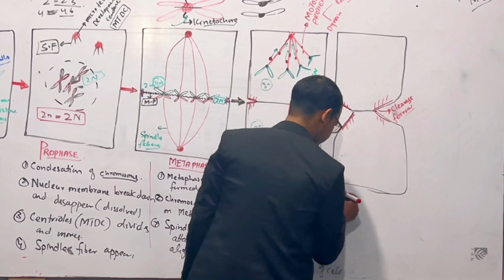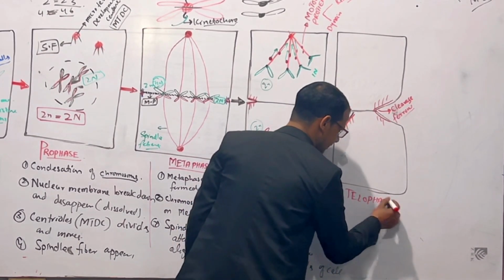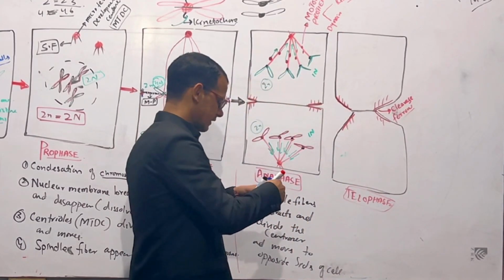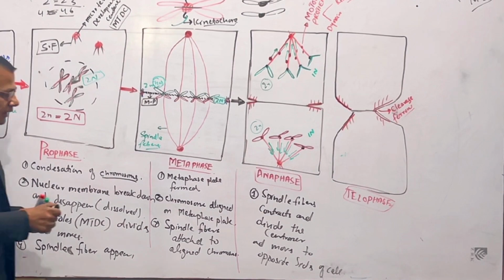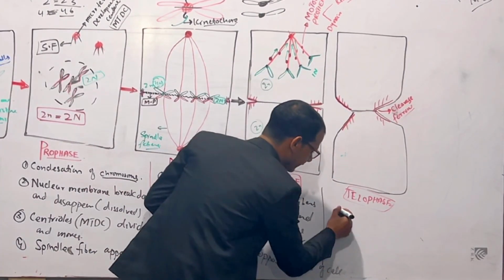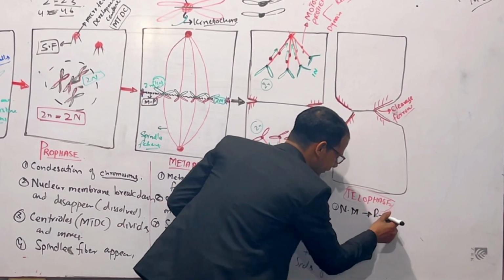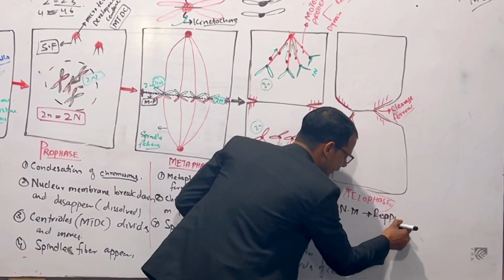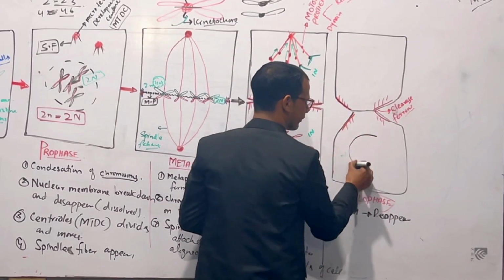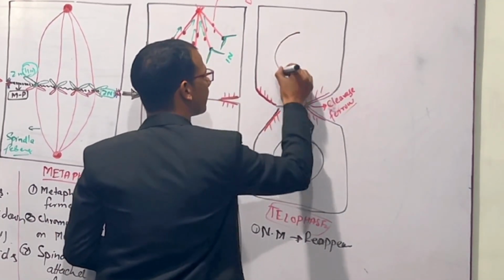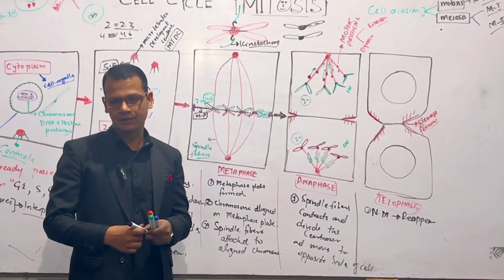In prophase the nuclear membrane breaks down and disappears, and in telophase the nuclear membrane will reappear.